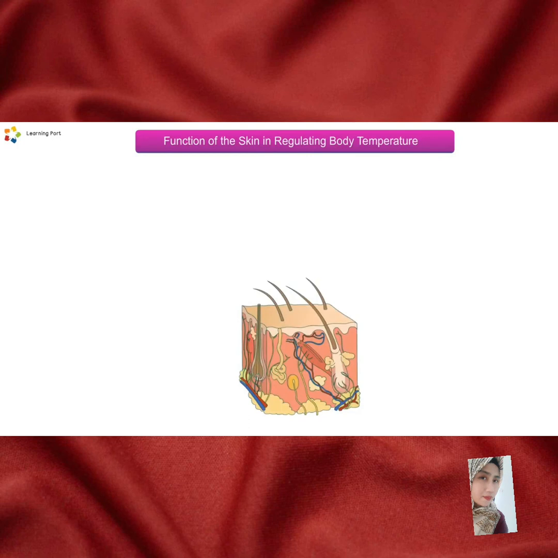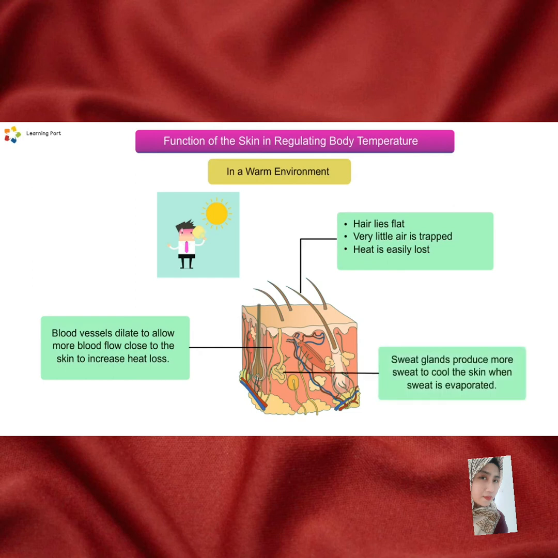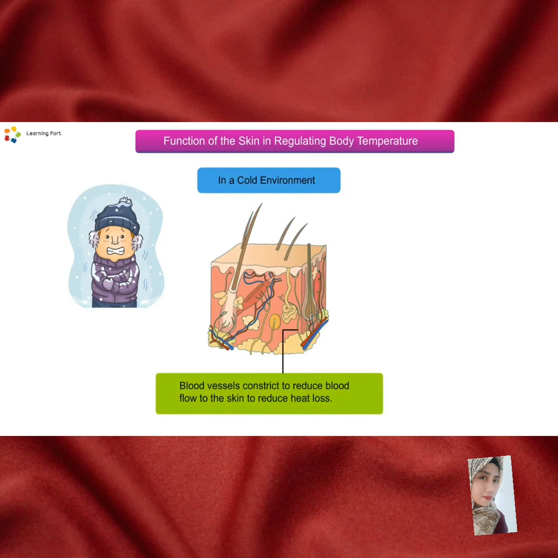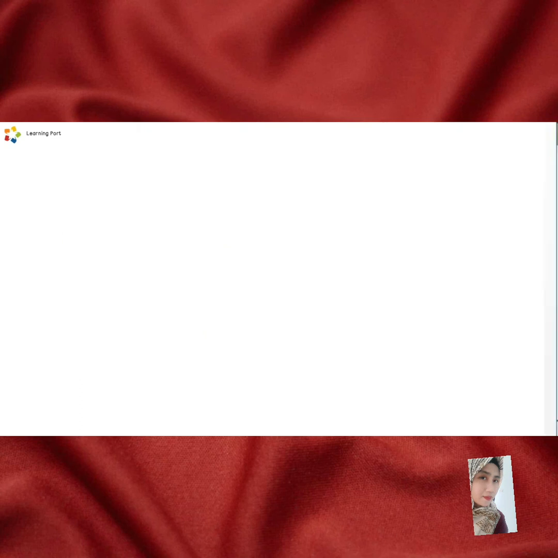The function of the skin in regulating body temperature. In a warm environment, blood vessels dilate to allow more blood flow close to the skin to increase heat loss. Hair lies flat, very little air is trapped so that heat is easily lost. Now, sweat glands produce more sweat to cool the skin when the sweat evaporates. In a cold environment, blood vessels constrict to reduce blood flow to the skin to reduce heat loss. Now, hair becomes erect and traps a thick layer of air that acts as a heat insulator. Less sweat is produced and heat is conserved.